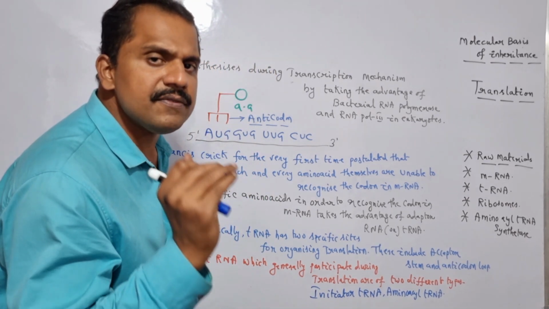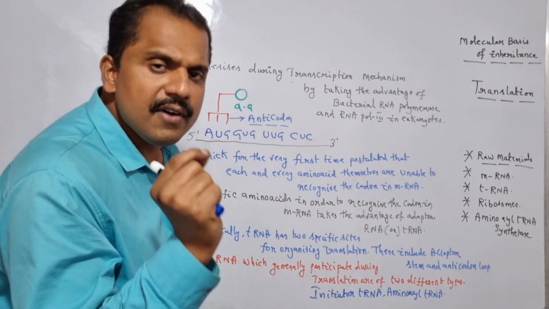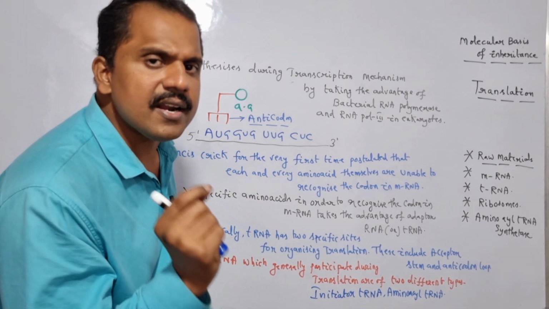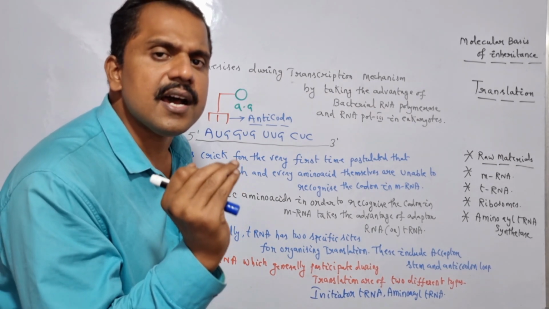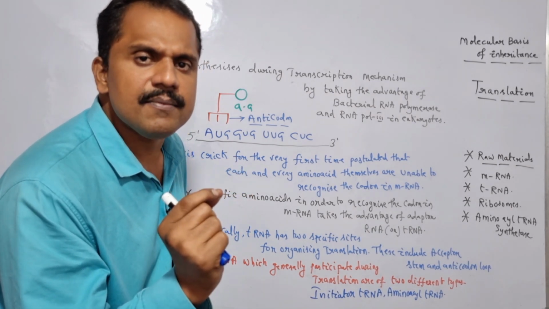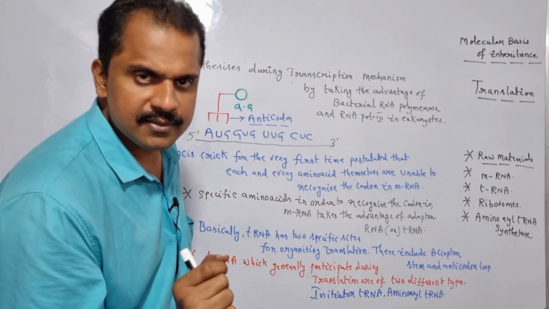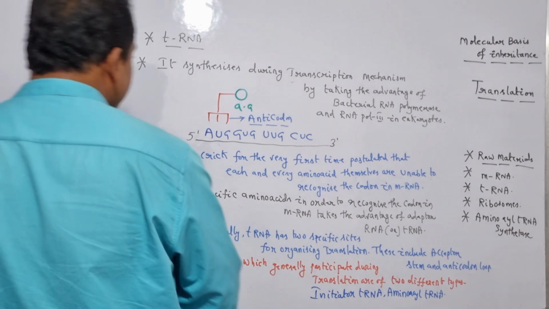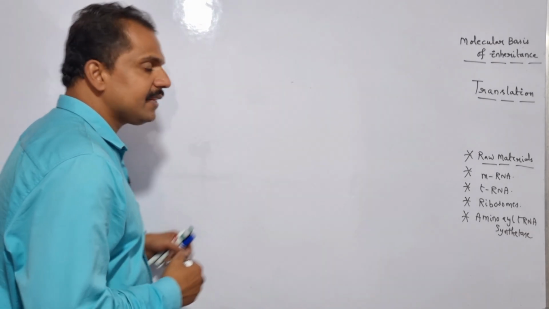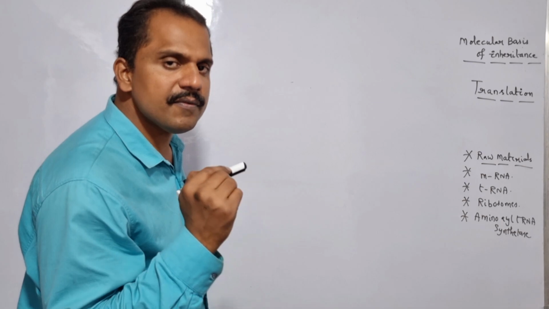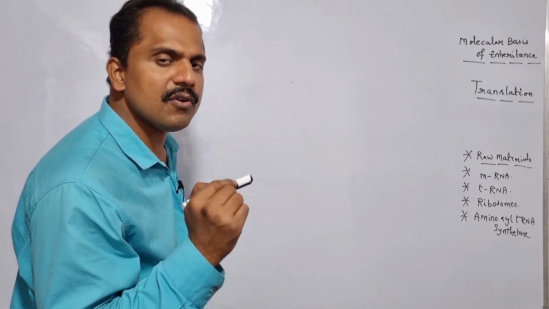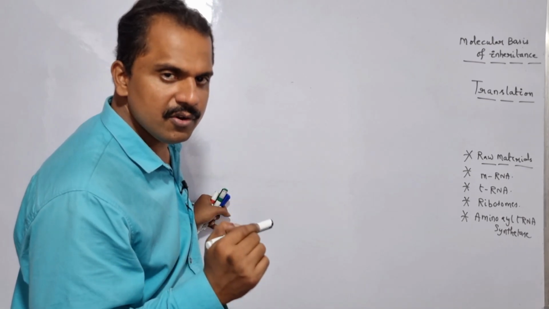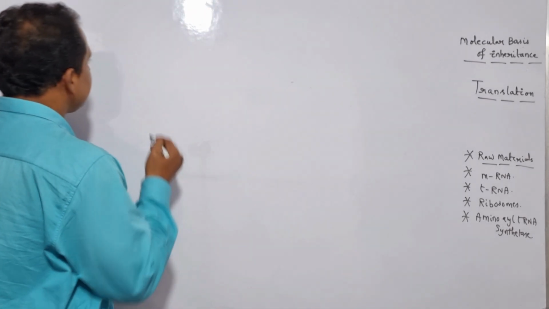So here this is regarding what? tRNA. And the next specific raw material which is responsible for organizing the translation mechanism is nothing but what? Ribosomes. So what are ribosomes here? Ribosomes are ribonucleoproteins. Chemically they are composed of RNA and as well as proteins. Is it clear? So let me write it here.